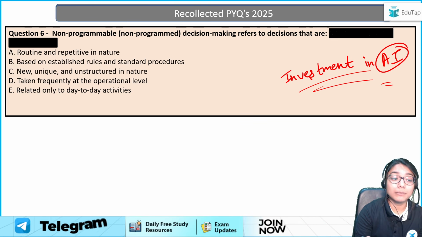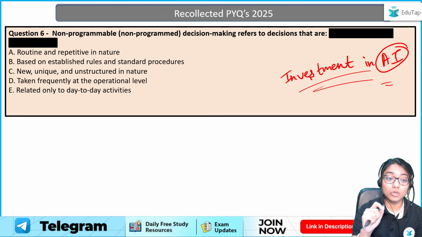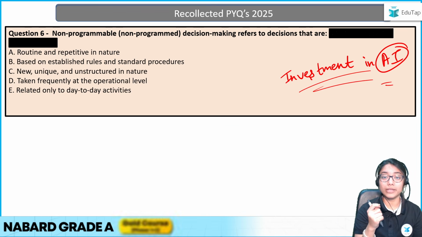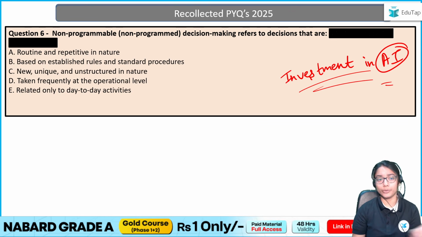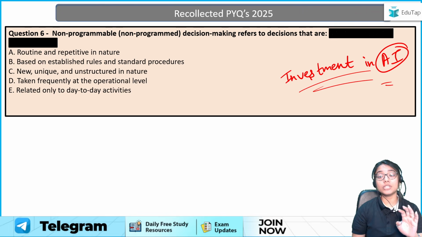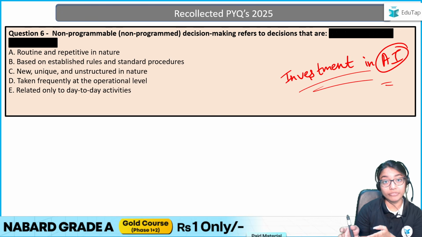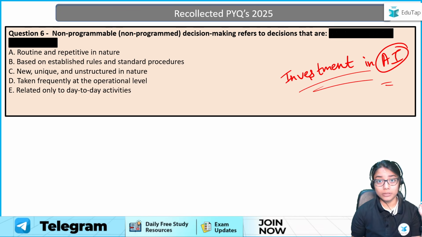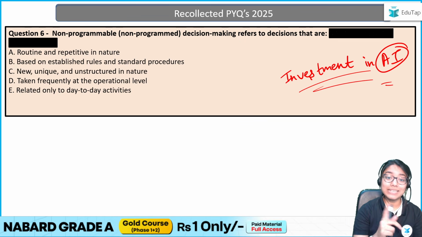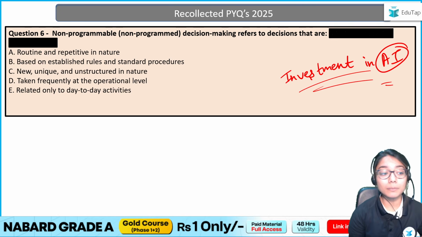So non-programmed decisions are new, sort of unique in their own way, not something you make a decision about every day. It's not like, what do I want to eat today? No. It's something which has not happened before. It's very unique in its own way. Investment in AI, or let's say I'm deciding if I should open a branch in Delhi or not, right? So these are unique and new in their own way. These are non-programmed decisions. So what will be the answer?